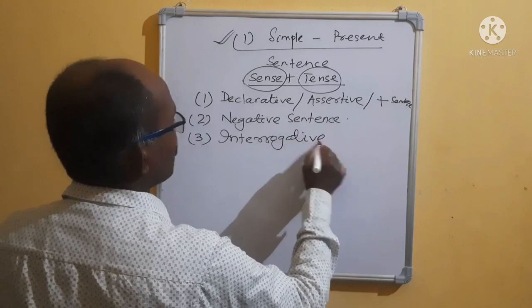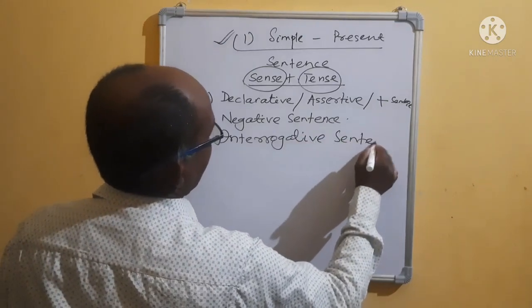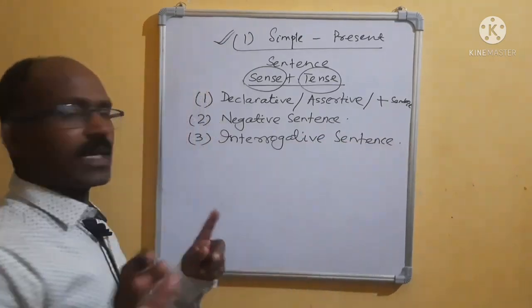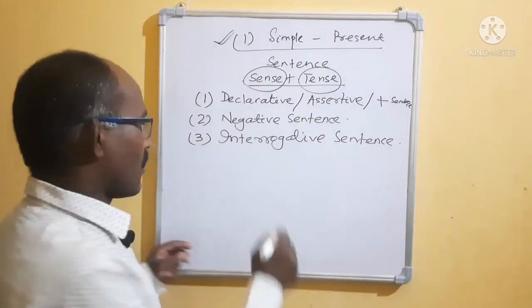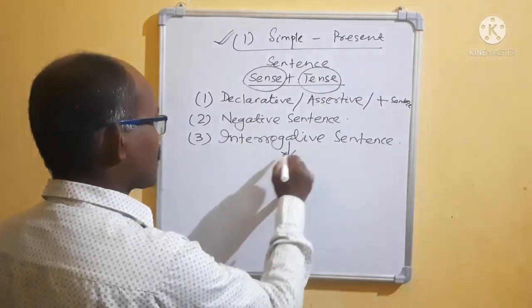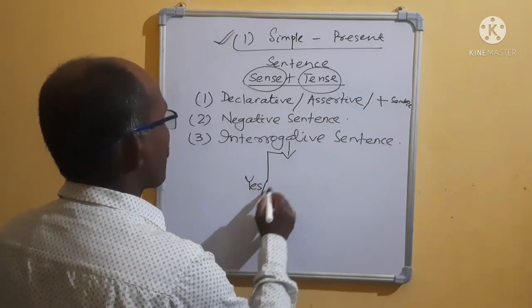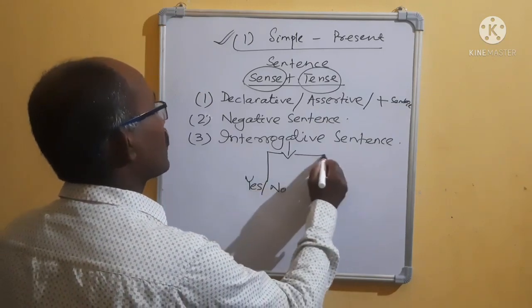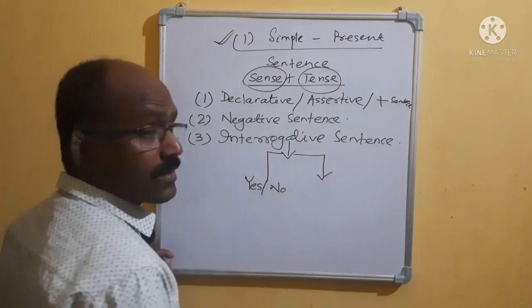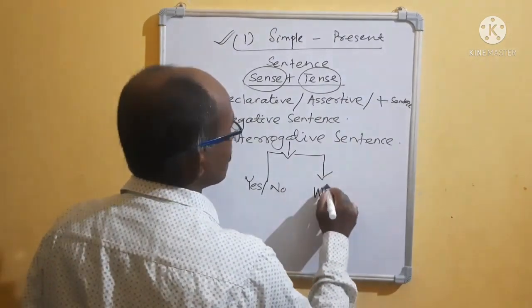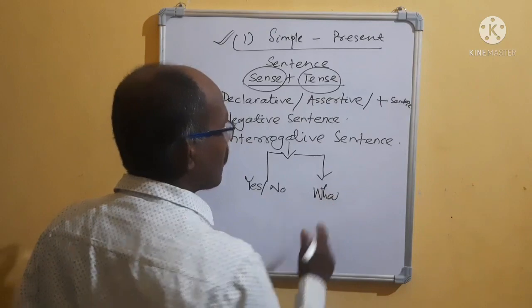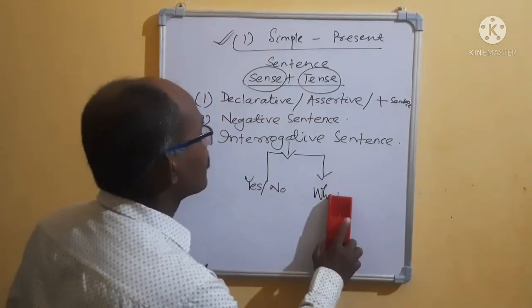Number three, interrogative sentence. And remember that interrogative sentences are of two types. Number one is yes or no questions. Number two is WH word questions.